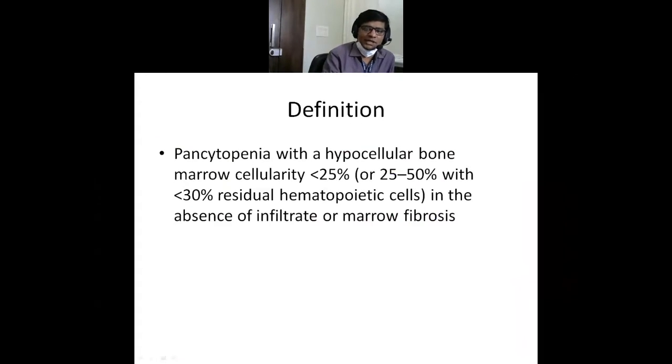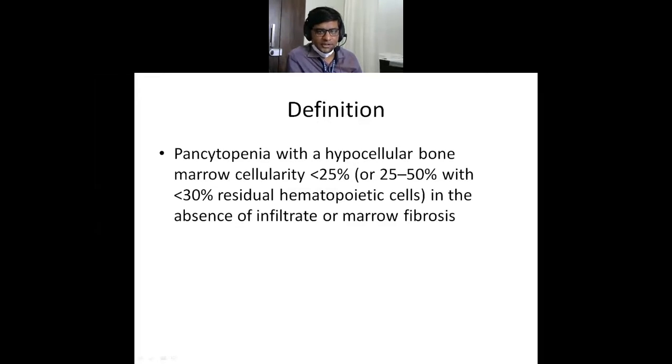Definition wise, pancytopenia with hypocellular bone marrow in the absence of any other infiltration or myelofibrosis is called aplastic anemia. Normal myelocellularity is usually according to the age, as we have discussed. If the cellularity is less than 25%, it is hypocellular bone marrow. So pancytopenia with hypocellular bone marrow is aplastic anemia. Simple definition, you just have to keep in mind: pancytopenia, that is hemoglobin low, WBC low, platelet low, with the bone marrow being hypocellular. Just pancytopenia can't be aplastic anemia.